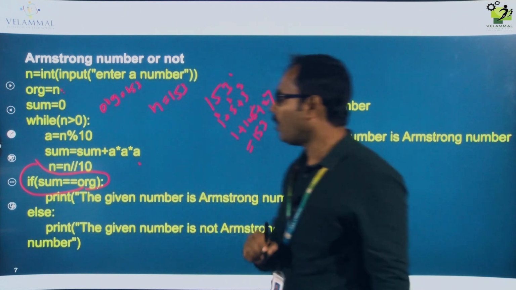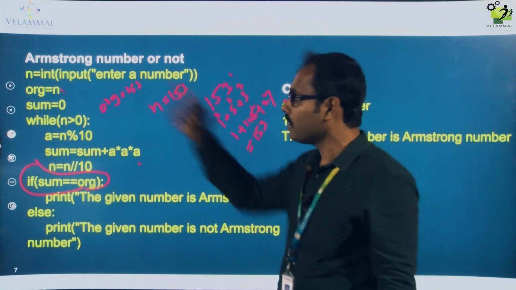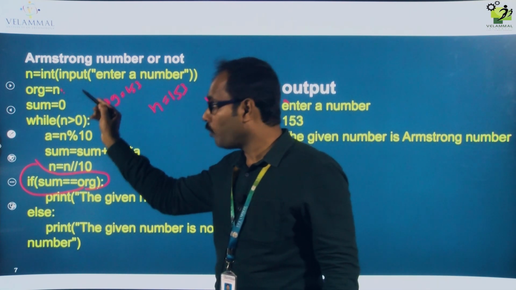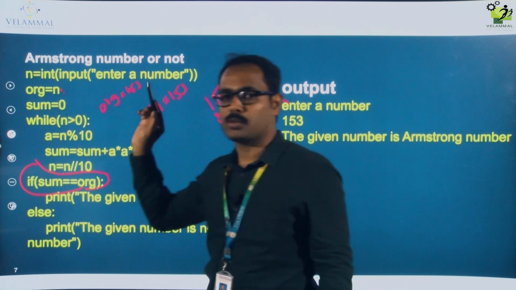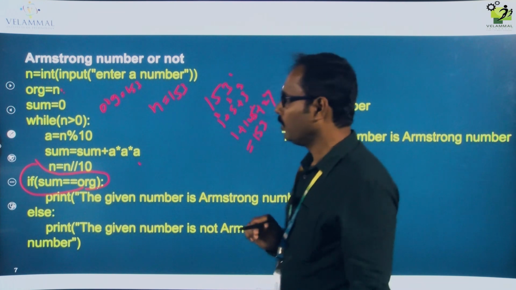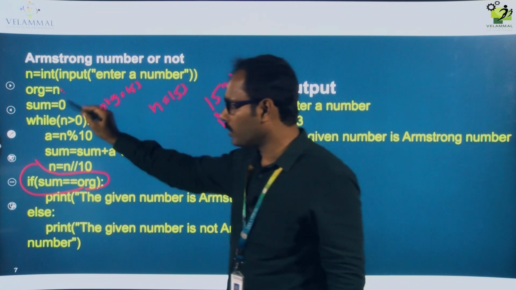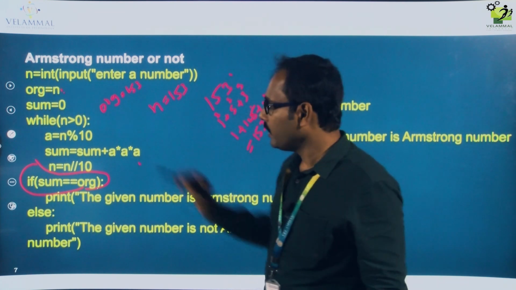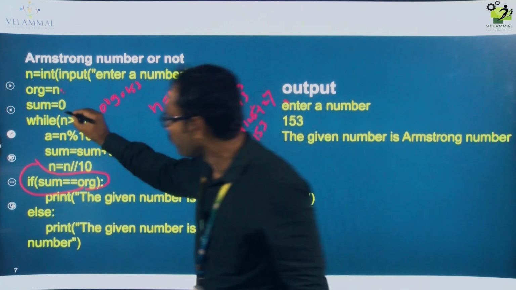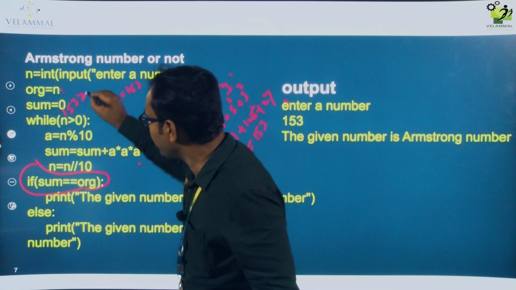The same value I will be having in n, so org equals n. My n value is 153, and I am assigning that 153 value to org also. So now both n and org have the same value, right. Sum equal to 0, I am initially assigning. Next, while n is greater than 0: my n value is 153, so 153 is greater than 0.